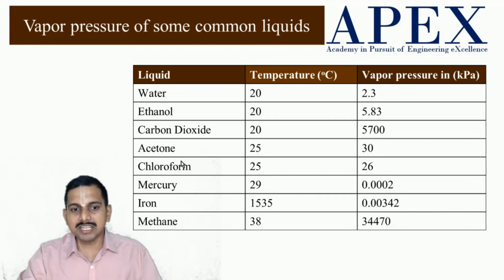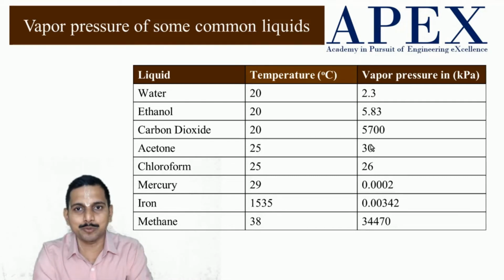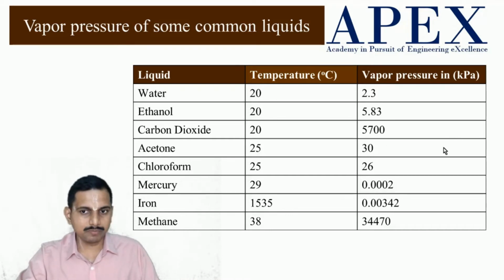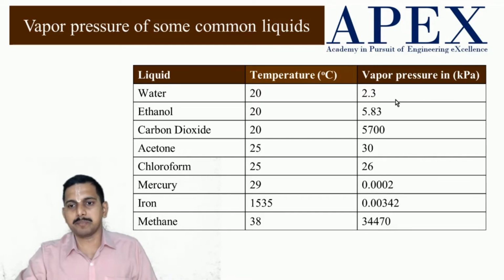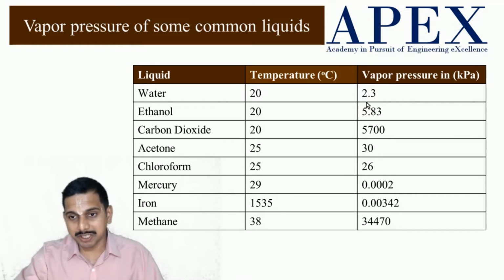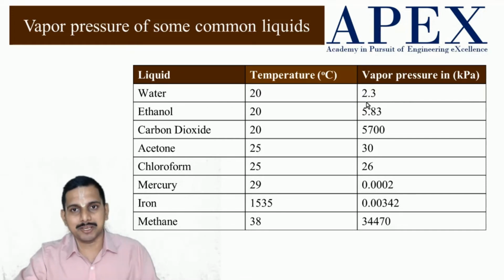If we consider acetone, which is nail polish remover, you can see as soon as you put it out, it will get vaporized. It is 30 kilopascal, which is 12 or 13 times that of water. Now what is the atmospheric pressure? Atmospheric pressure is around 101 kilopascal. So the higher the vapor pressure is, the more the rate of evaporation.